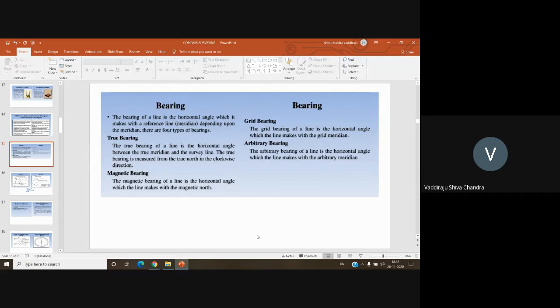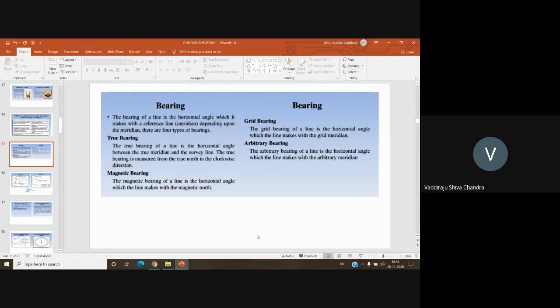So whenever you do a survey using a compass, it is mandatory to state the magnetic north, the magnetic declination at that place, and at what date and time you took those readings. All those should be mentioned on the plan so that in future it can be useful. But if you are measuring readings with respect to true north, you need not mention anything, because it is going to be the same forever.